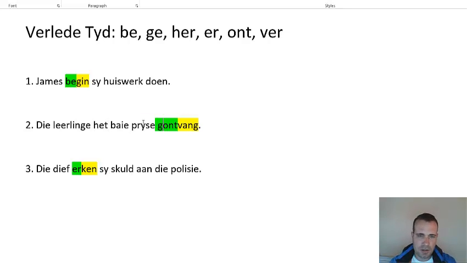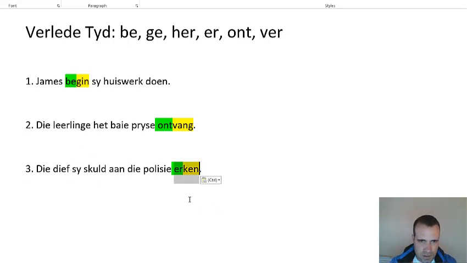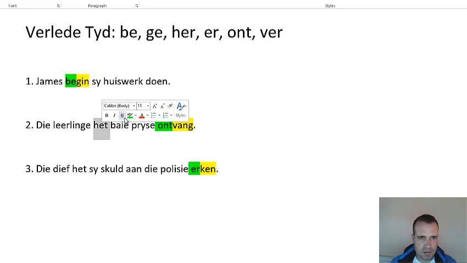No ge on there. Normally you would put a ge on that verb. In this case you do not put a ge. Erken, move it to the end. There's no infinitive there, so you can move it right to the end. Die dief het sy skuld erken. So there's your het still.